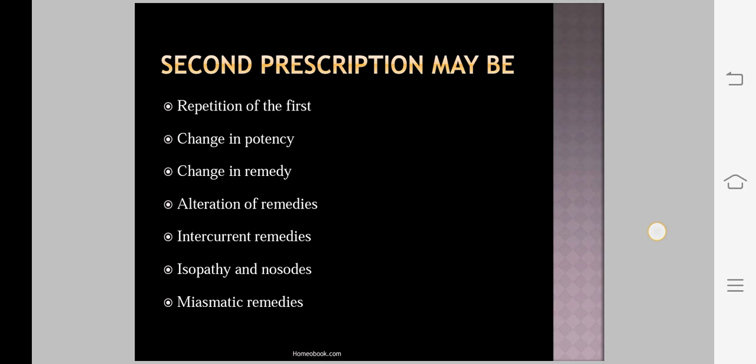That is, the type of second prescription and what is the indication of second prescription. So after completing the second prescription, we will see one important point, that is the philosophical background of second prescription. What is the philosophical background of second prescription?